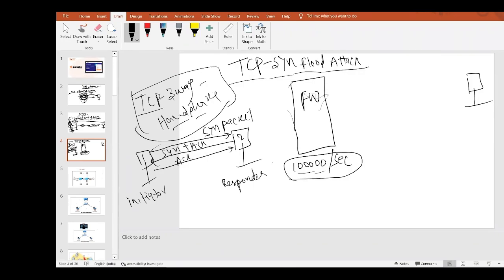We know there are lots of TCP flags. For initiating any connection, they will do the TCP three-way handshake: the SYN packet, then SYN ACK is the second, and the third is the acknowledgement. Once the three-way handshake is done, they will start sending packets. Once all the packets are sent by the initiator, the initiator sends a final ACK, FIN ACK. It means that all the packets are successfully transferred, and then they will terminate the connection between them.